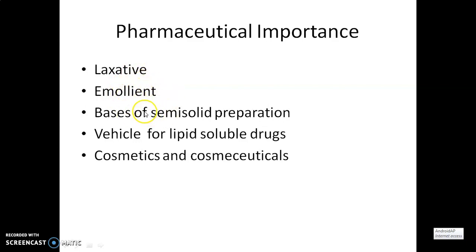For pharmaceutical purposes, they are useful as semi-solid bases like ointment base, cold cream base, cream bases, or other semi-solid preparation bases. They are also useful for the preparation of suppositories, and can be used as a vehicle for lipid soluble drugs.